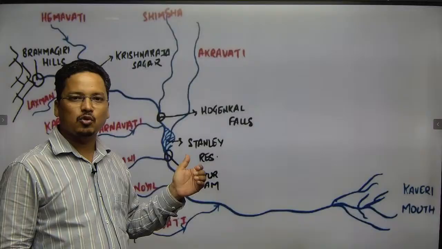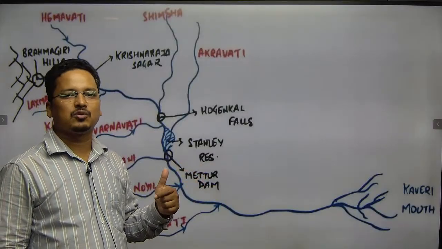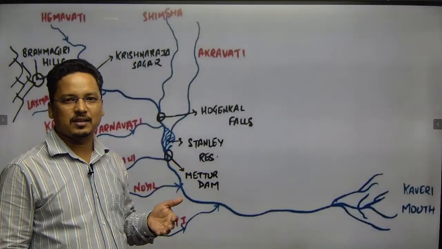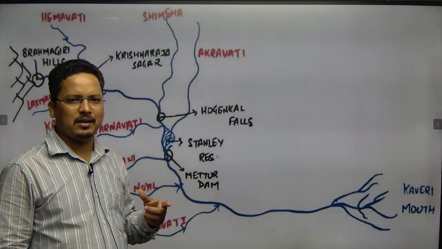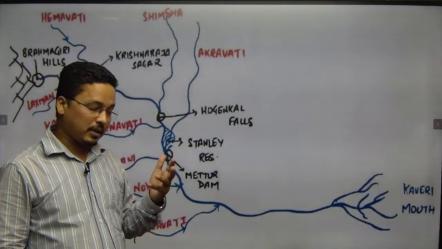This river becomes so vocal prior to the monsoon or during the dry seasons, when there is conflict between Karnataka and Tamil Nadu.